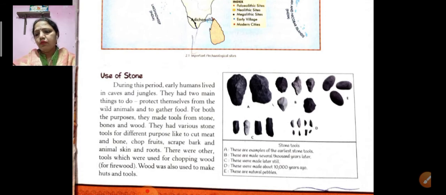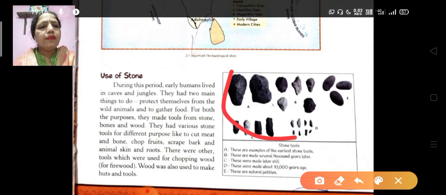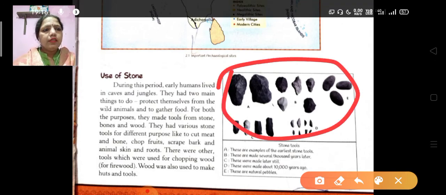Now we will know about the use of stone. Here you can see the picture of different types of stone. These were found in ancient times. During the period when early humans lived in caves and jungles, they had 2 main things to do: protect themselves from wild animals and gather food. For both purposes, they made tools from stones, bones and wood.